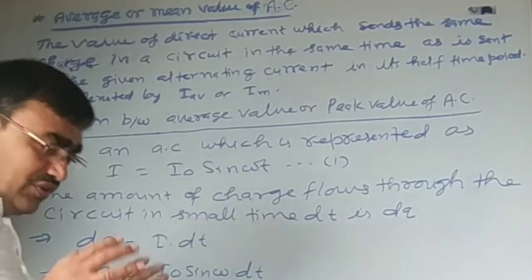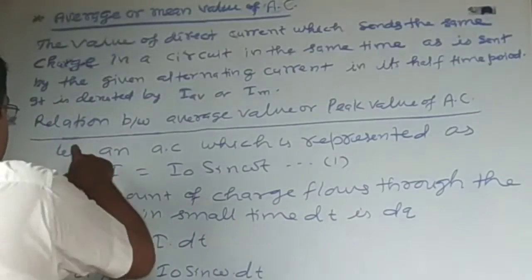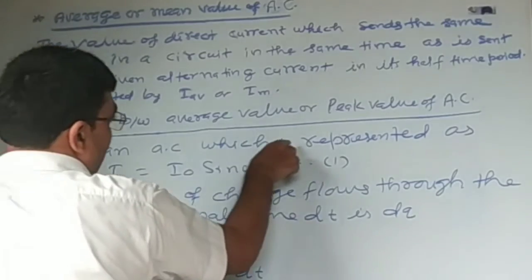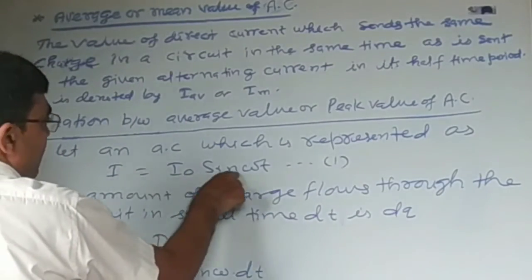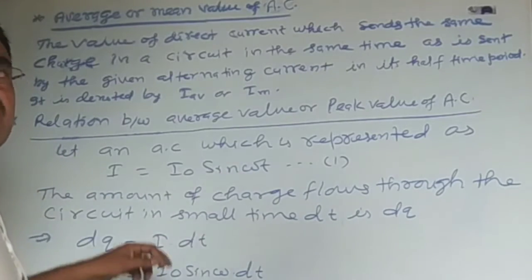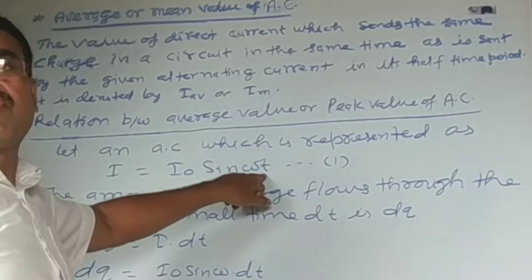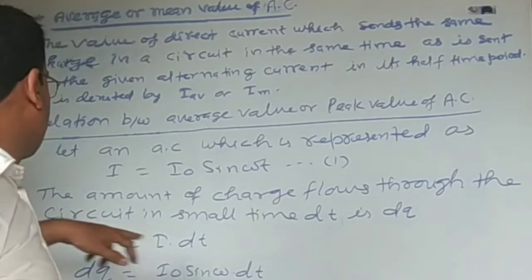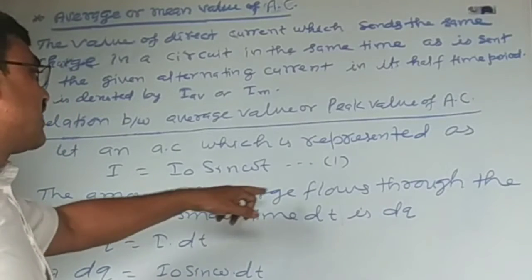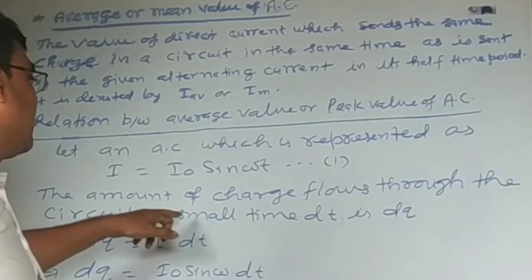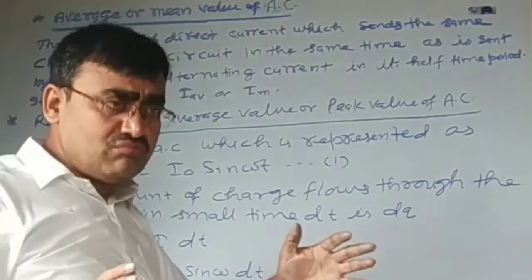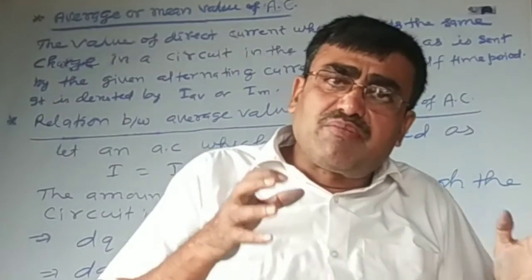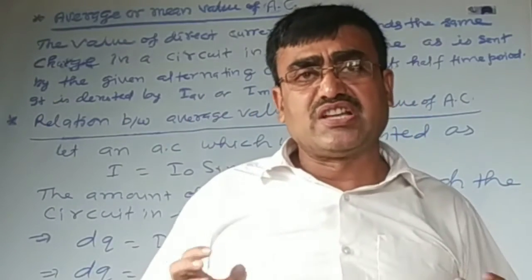For this we assume an AC which is represented as I is equal to I naught sin omega t. This is the general form of AC. The amount of charge that flows through the circuit in a small time dt is dq.